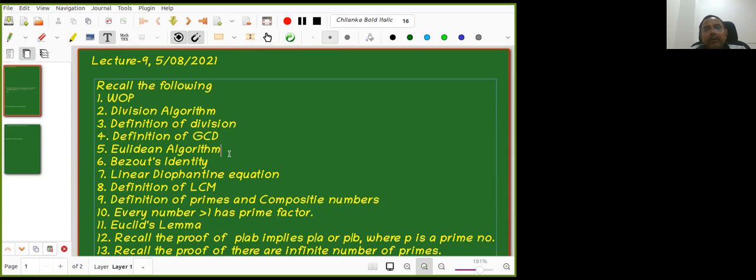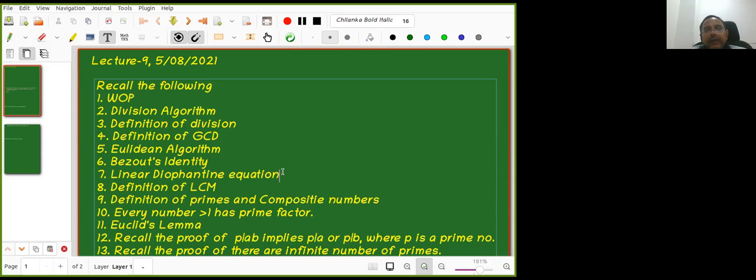So try to recall the proof also. If you have done it, then it will be very easy. Go for a walk and recall these things, and recall how we did the proofs also. If you are not getting it, then go to your room and check the notes again. I have given complete notes, very nicely written notes are available. You can check that also. And I am taking the content from Elementary Number Theory by Burton. There also you can get it.